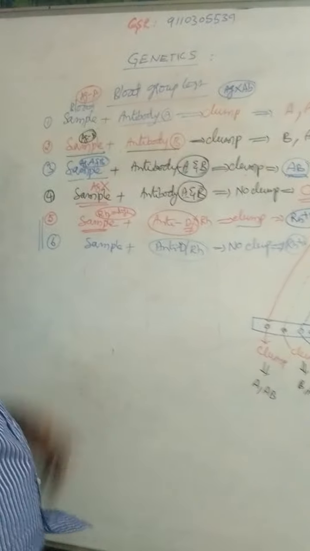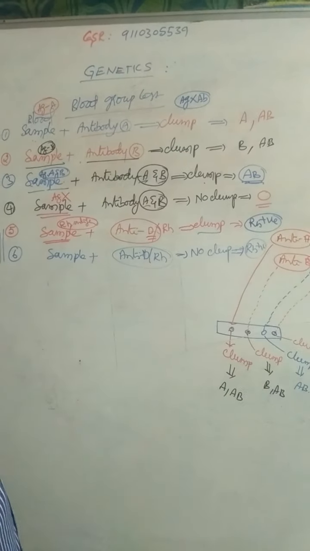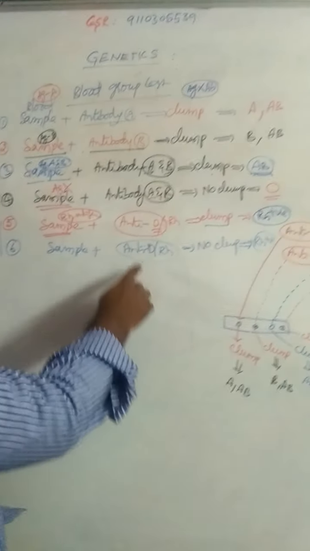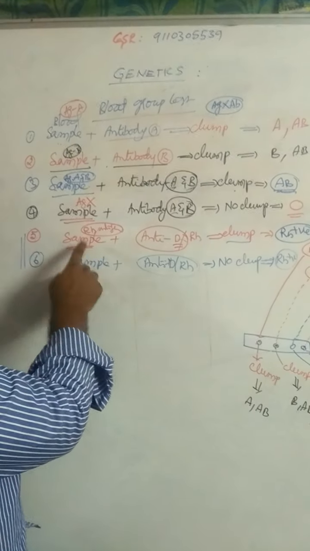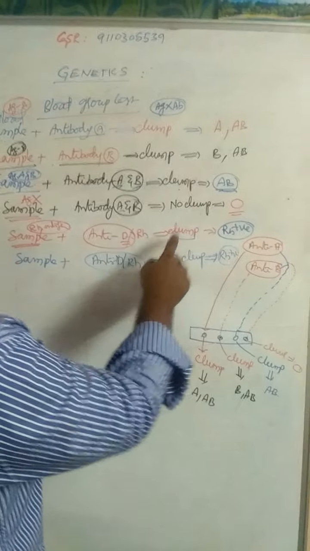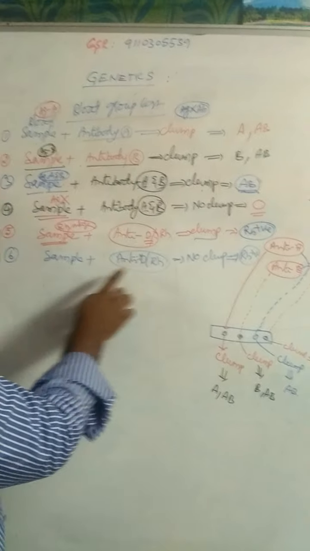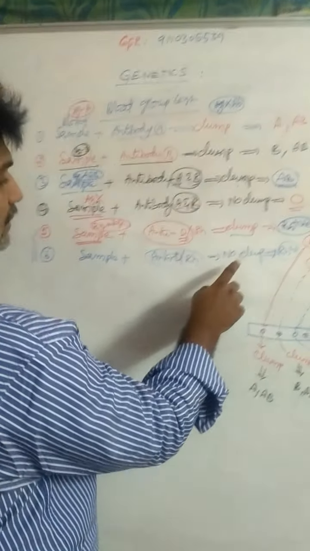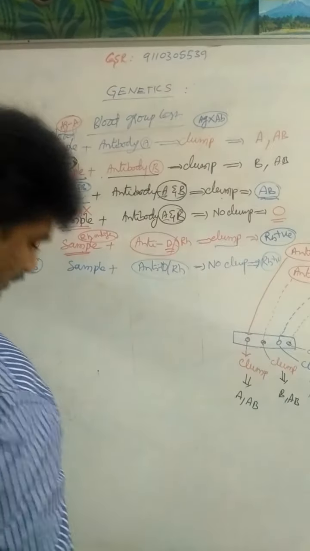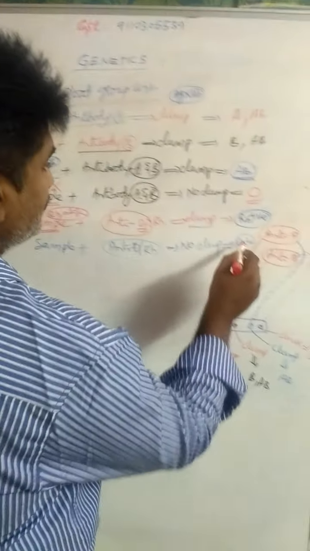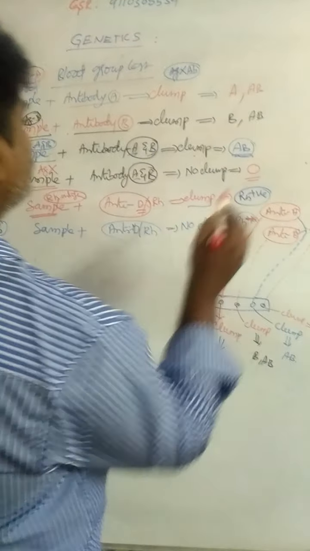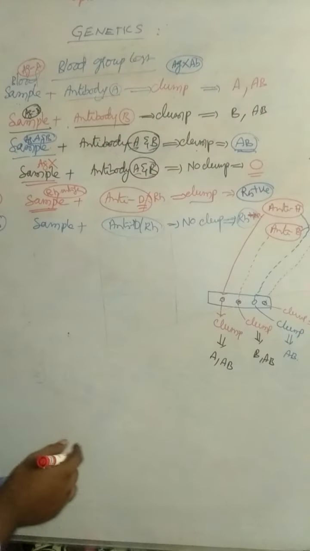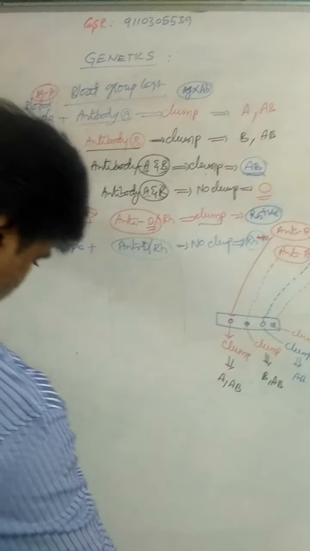And the last one is RH blood groups. If the RH antibody is added to the sample, it gives clump, that is RH positive. If the RH antibody is added to the sample and does not give clump, that is RH negative. This is RH negative blood group. That is about the blood group test.